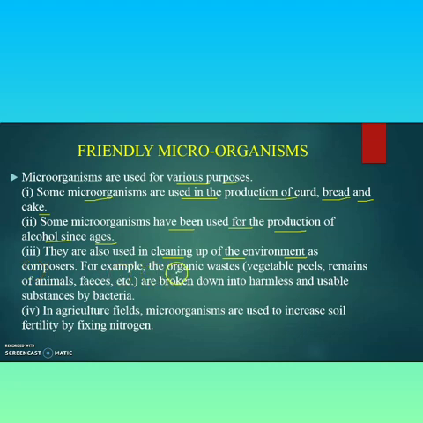For example, organic waste, vegetable peels, and remains of animal feces are broken down into harmless and usable substances by some bacteria. In agriculture, microorganisms are used in increasing soil fertility by fixing nitrogen. We know very well the common example of Rhizobium bacteria, which are used for fixation of nitrogen.